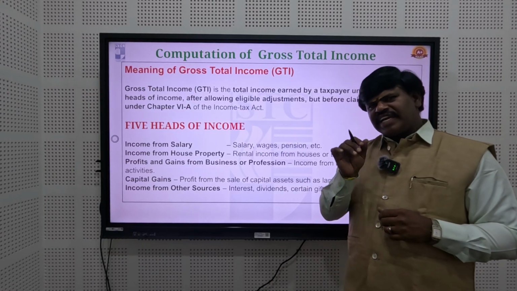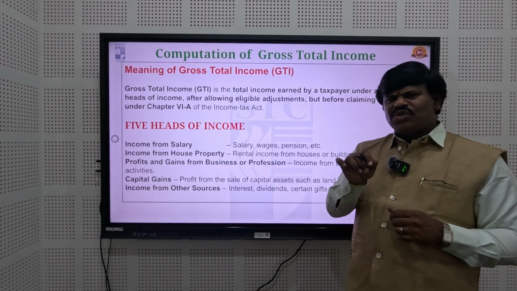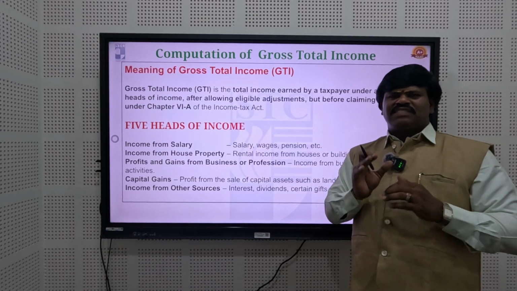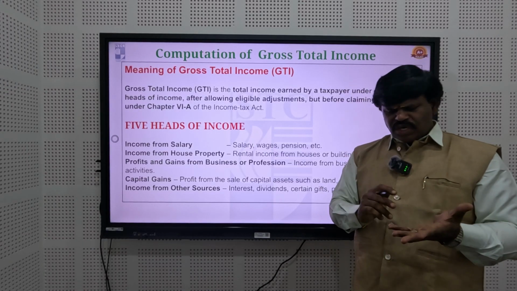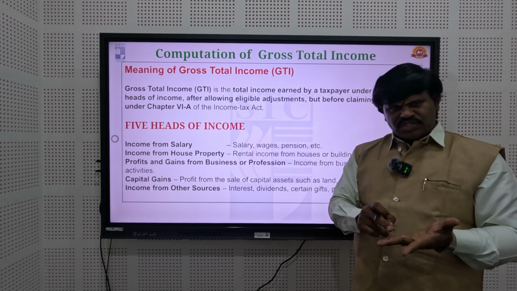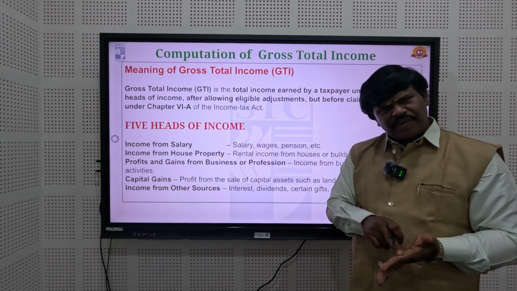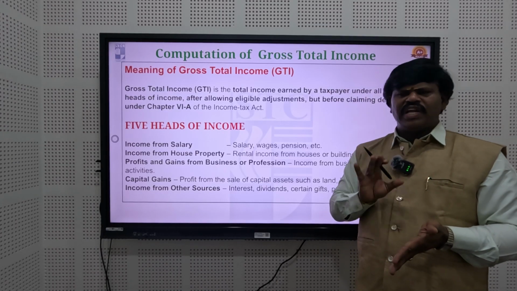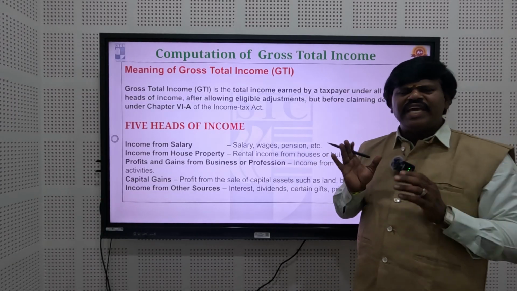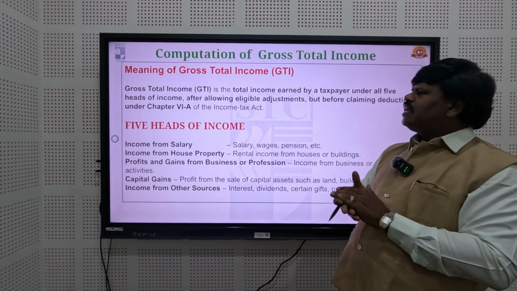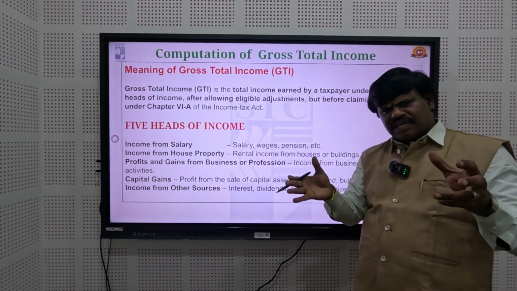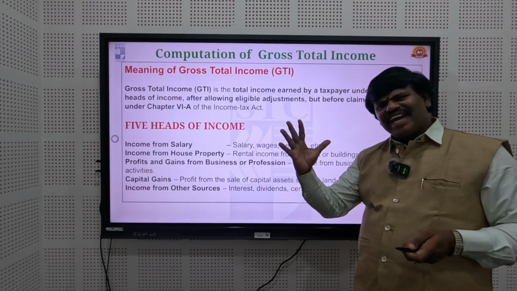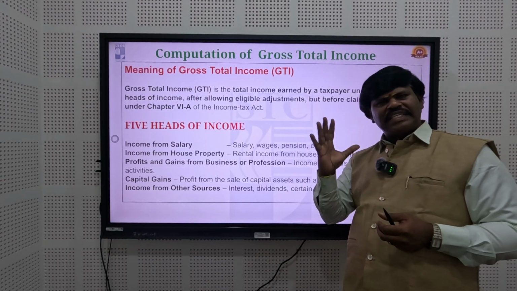The Income Tax Act 1961 defines gross total income as the total income earned by a person. A person may be an individual, a partnership firm, a HUF, a joint stock company, or an artificial juridical person. Whoever it is, gross total income means the total earned by the person for all the heads of income. Gross total income consists of 5 major heads of income.